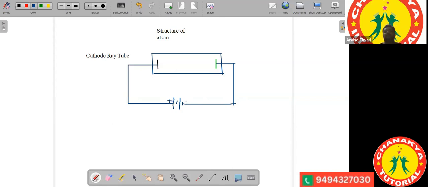So this one is a positive electrode, and this is a negative electrode. Now what happened when the voltage was increased? Here we took a gas at low pressure. The gas was only evacuated, that means almost all the gas escaped out, and only a very small amount of gas was kept inside this tube.